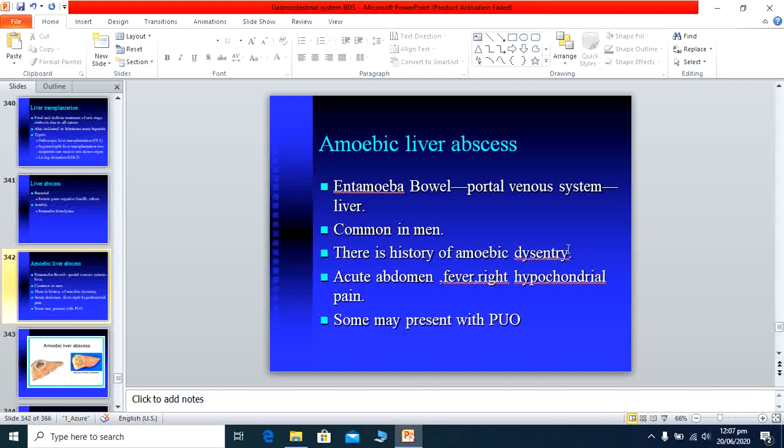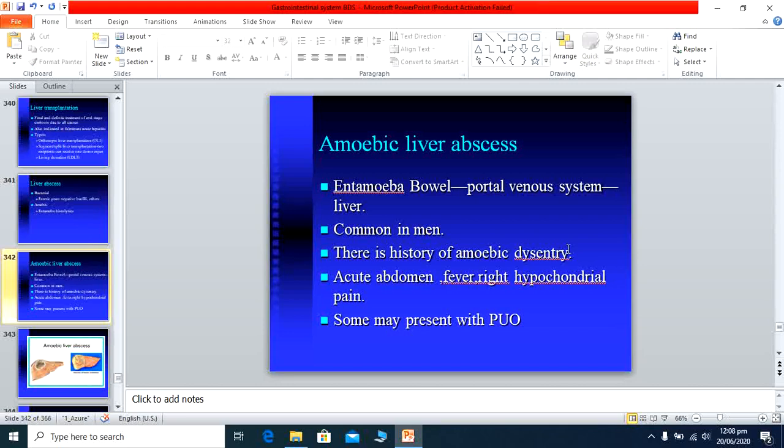Sometimes this pain is referred to the tip of the right and left shoulder, when the abscess is located high up in the right or left lobe of the liver, because this causes stimulation at the diaphragm, and the diaphragmatic nerves and the shoulders have almost the same nerve roots, and the patient feels referred pain at the tip of the shoulder, just like the cholecystitis patient feels pain at the shoulder. Here is almost the same scenario. So it can cause a diagnostic confusion.